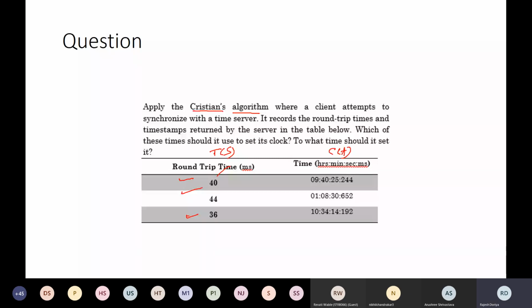Sakshi. Sir, 10, 34, 14, 736. Okay, fine. Pavan Rathoria.